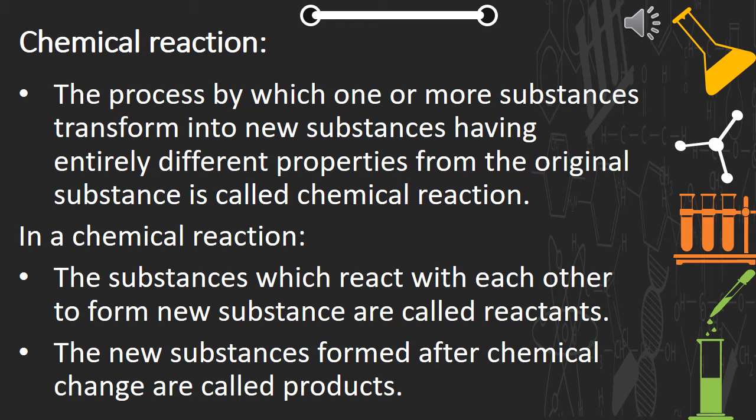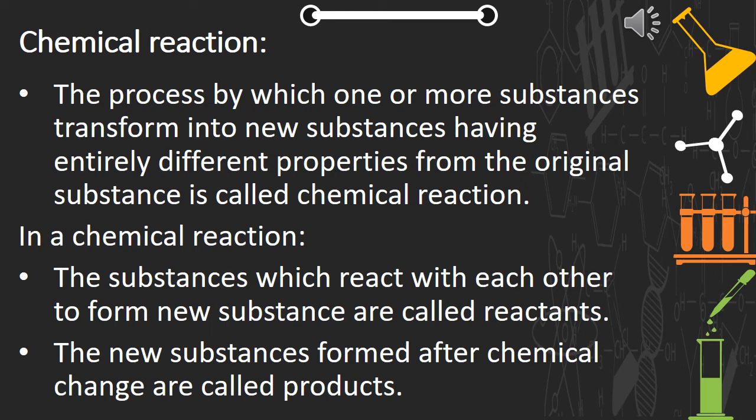Okay, so it is actually a process. So what is a chemical reaction? It is the process by which one or more substances transform into new substances having entirely different properties from the original substance. Now, when it's a change, we have seen that it is a change in which one or more substances transform into a new substance having entirely different properties.